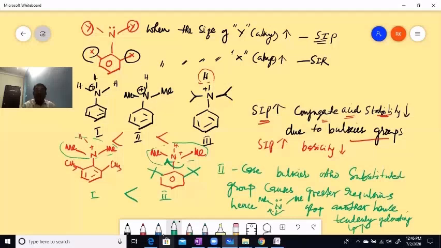So, in the second one, as SIR increases, the ortho effect increases, and that is going to increase the basicity of aromatic amines. Basicity of aromatic amines, right, children? Okay, children, this is what I'd like to finish for the sake of this introductory concept.